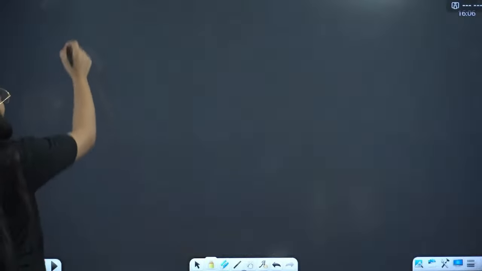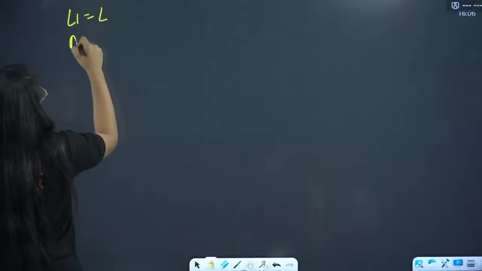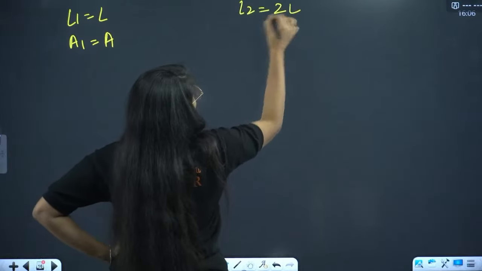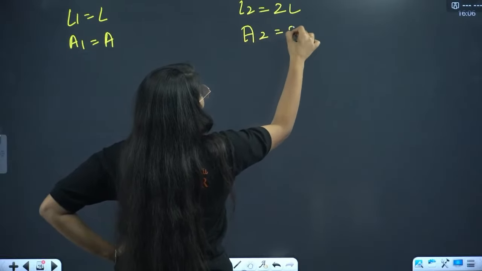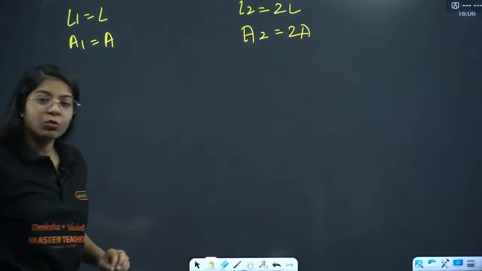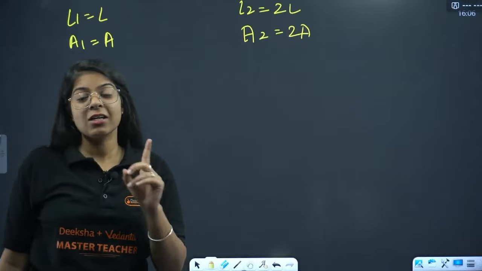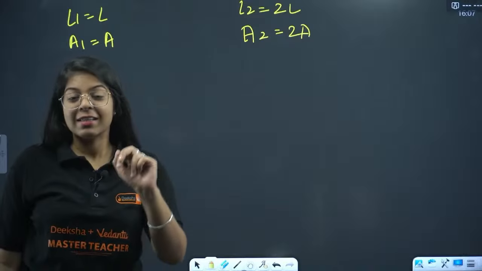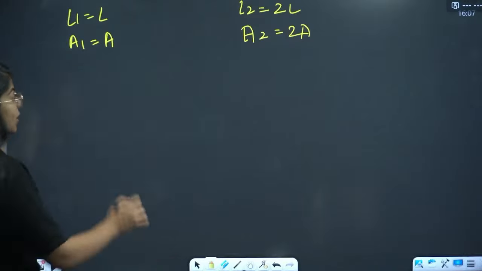doubled? So they are saying L1 is L, A1 is A. Now L2 becomes 2L and A2 becomes 2A. Now you tell me, we did a case of stretching. In that case area decreases, but they didn't say stretched. They say it changed. So it is not a case of stretching.